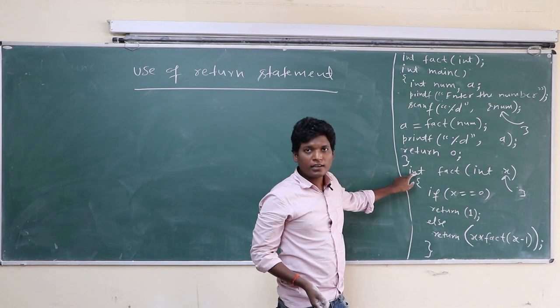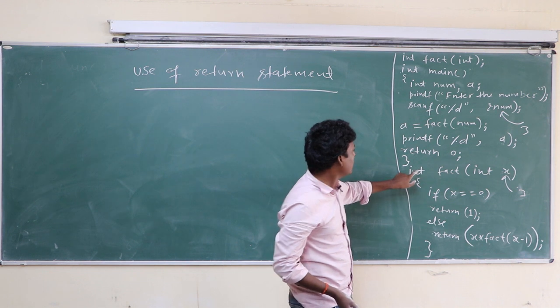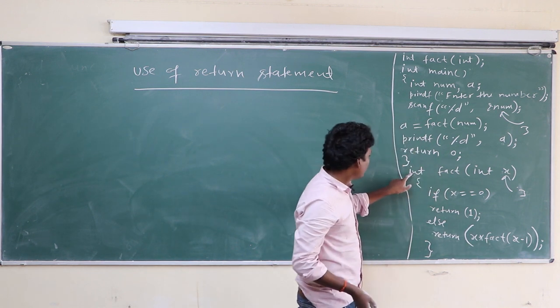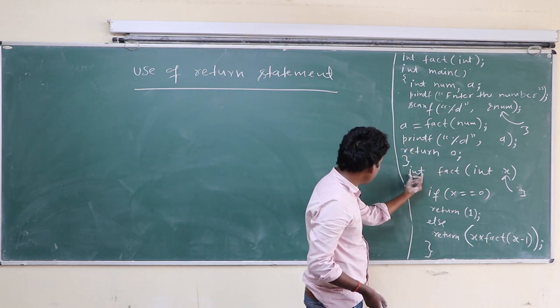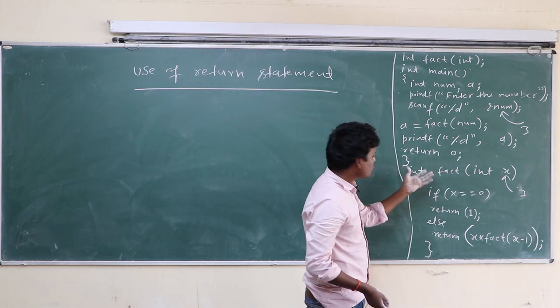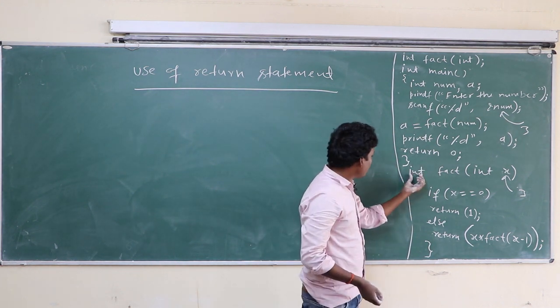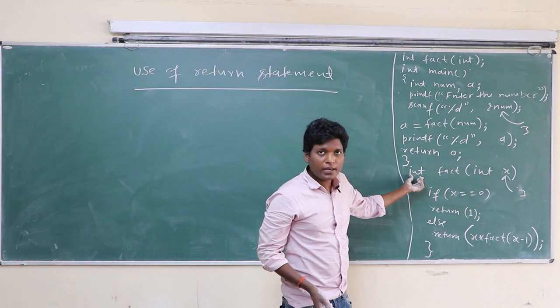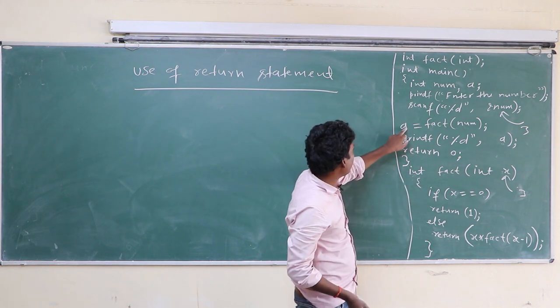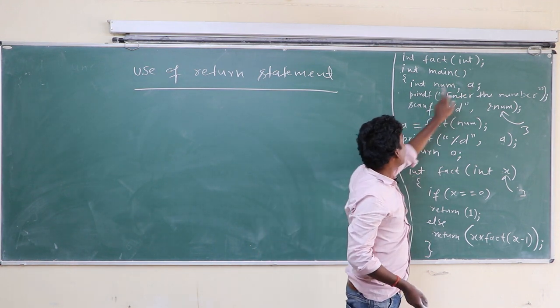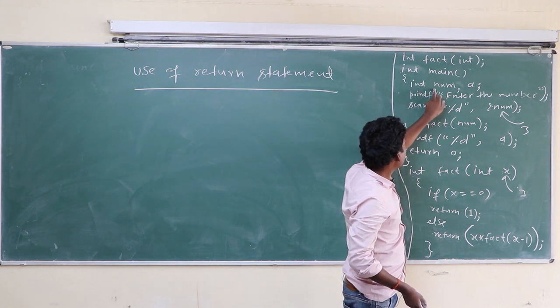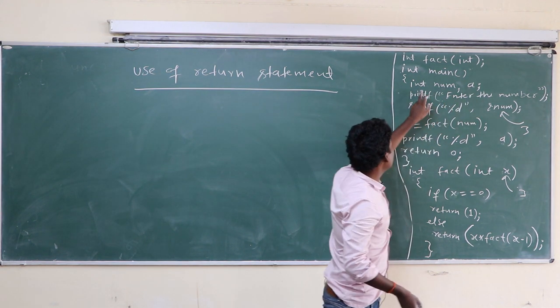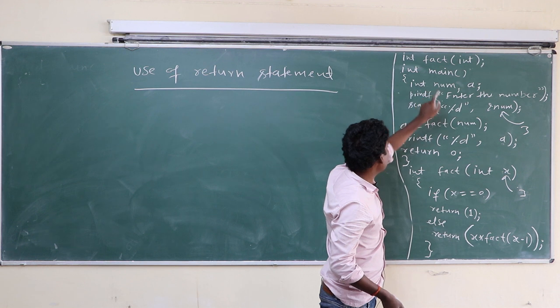Class, suppose you write here float factorial. If there is a float here in place of int, then you have to declare a as a float. So here you have to write float a. In place of int a, you have to declare float a.